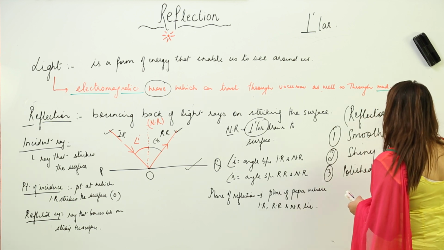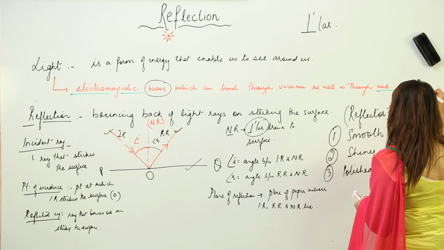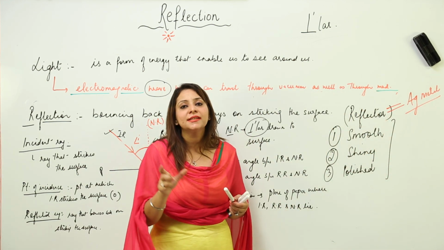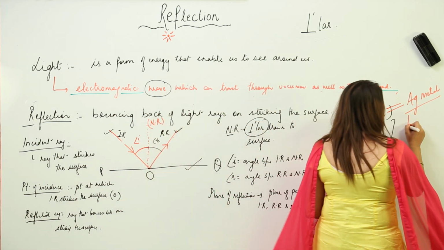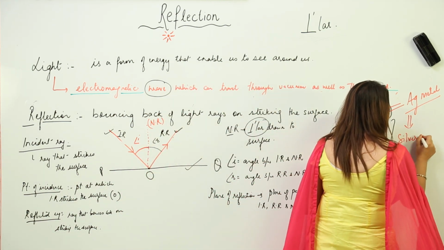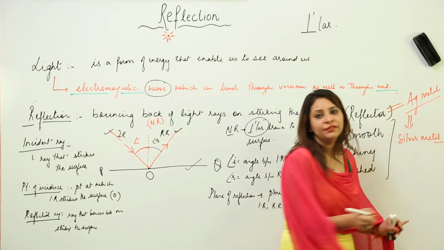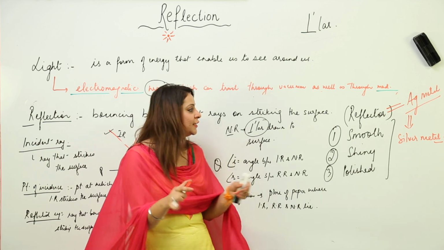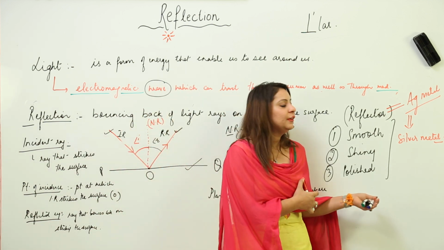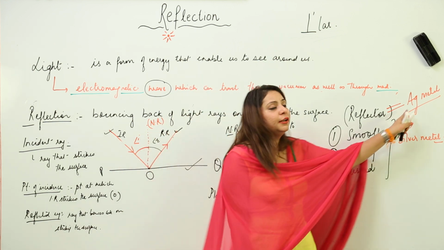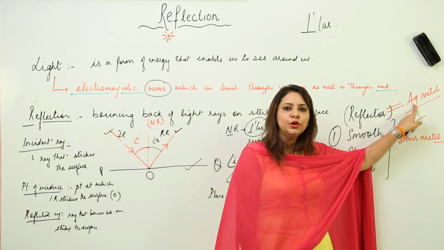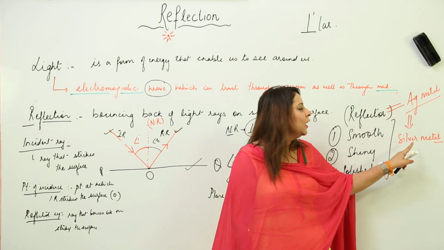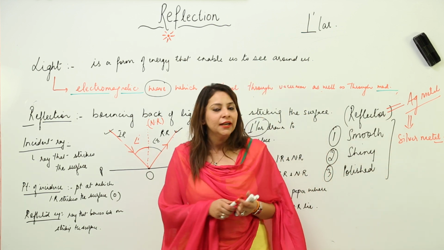It is the silver metal. What is this Ag? Ag is the symbol used for silver. So it is silver metal. Whenever you're doing physics or chemistry or biology, make use of the tools. As we are doing physics now, but still here we are writing silver, so we should use the symbol for it, Ag. It is better to use symbols, but you should also be familiar with the name. So you should know both, that silver metal is the best reflector,